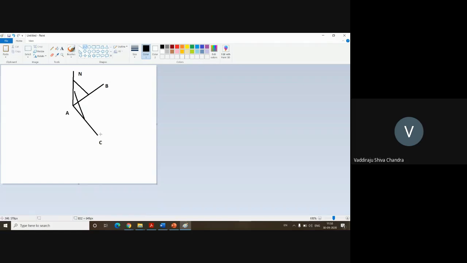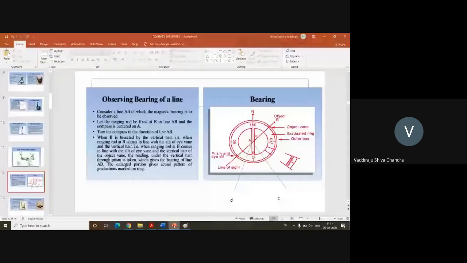So from this diagram, what is the angle BAC now? As per the definition of angle, it is the deviation in the directions of two survey lines with respect to a common point. Here AB and AC are two survey lines and A is the common point. So the difference between these two will give you the angle BAC, or the angle of A. That is the difference between bearing and angle. Bearings are mandatorily measured with respect to either true north or magnetic north. And from the bearings of two different lines, you measure the angle between them.